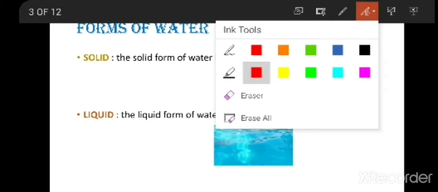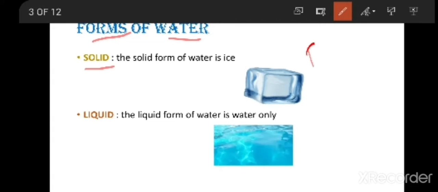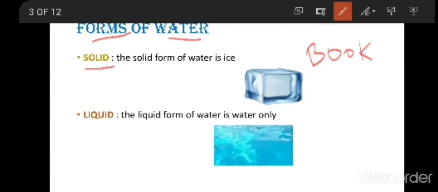If you see here, we have three forms of water. One is solid. Whenever I say solid, it is a very hard substance. For example, you can take a book. A book is a hard substance.